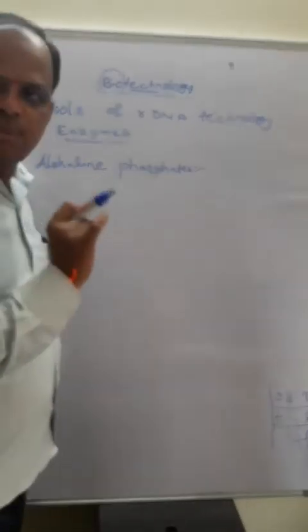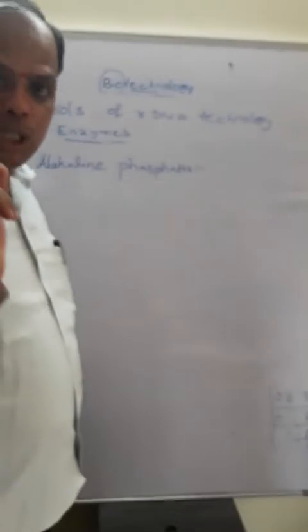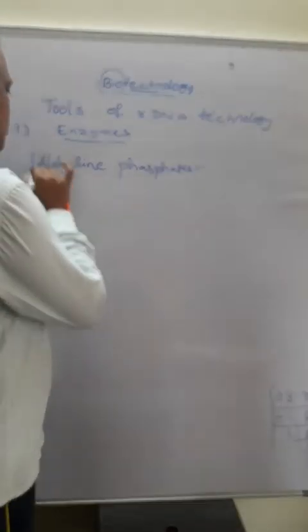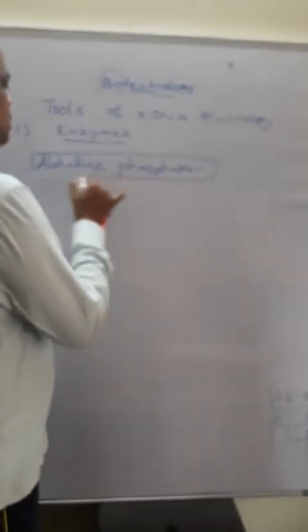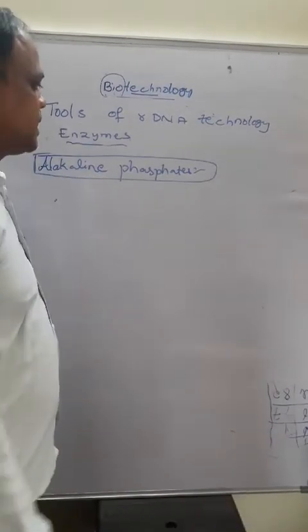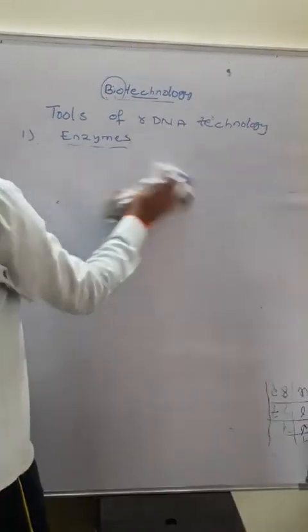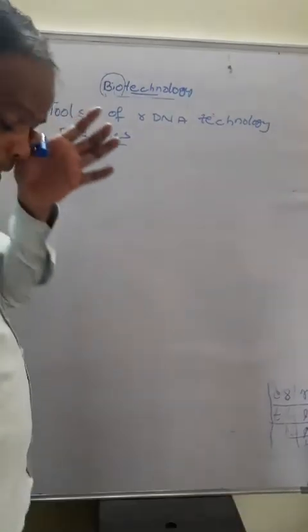So to remove those phosphate groups, we use these enzymes also. Okay, so this is alkaline phosphatase. Based on the need, it is very important.